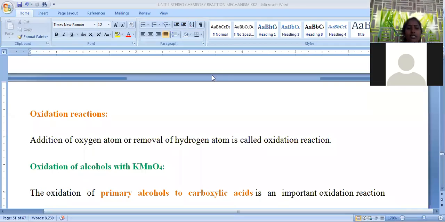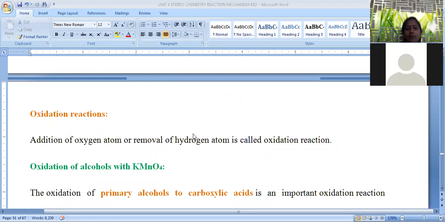Now we are going to discuss oxidation reactions from the point of view of reaction mechanism and stereochemistry. Oxidation reactions are nothing but addition of oxygen or removal of hydrogen. By using a strong oxidizing agent like KMnO4, potassium permanganate, when it is added to hydroxy compounds,